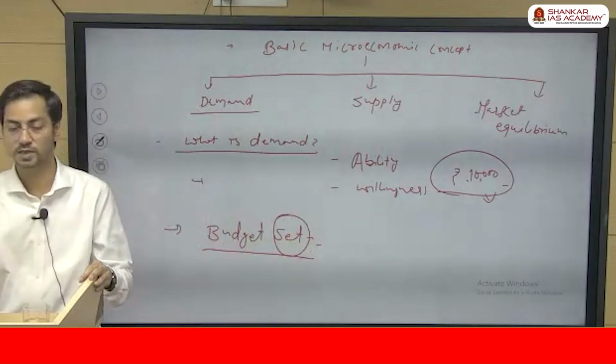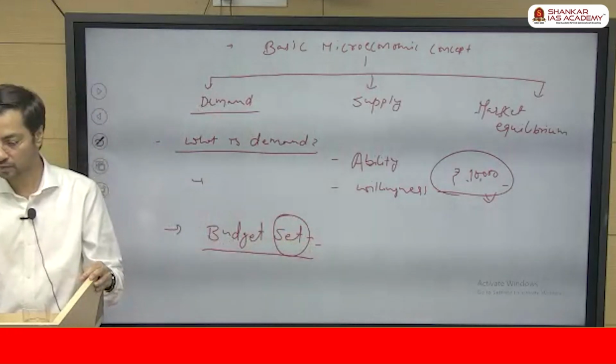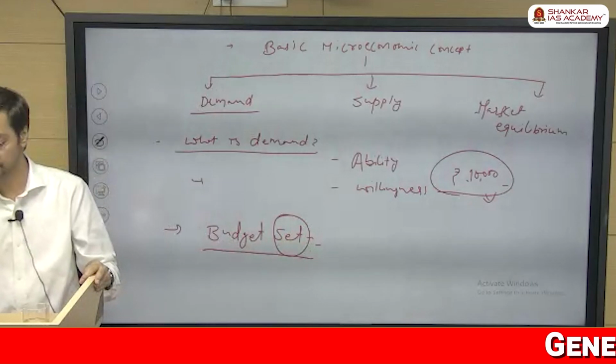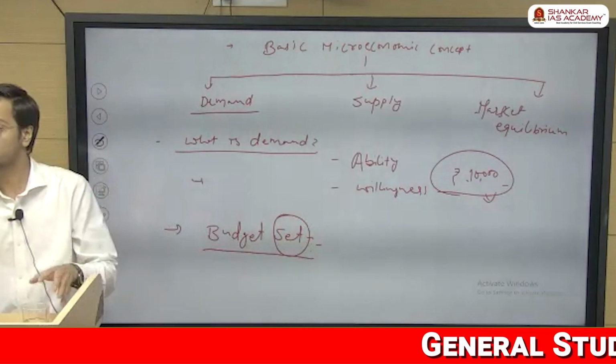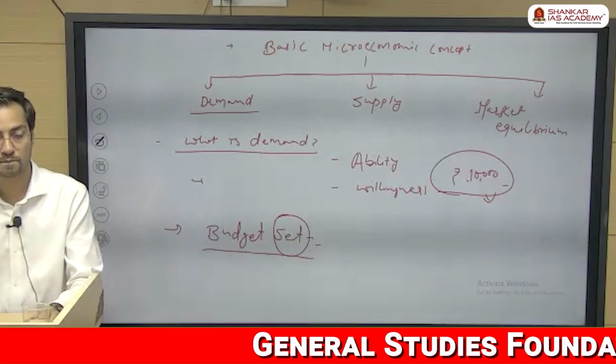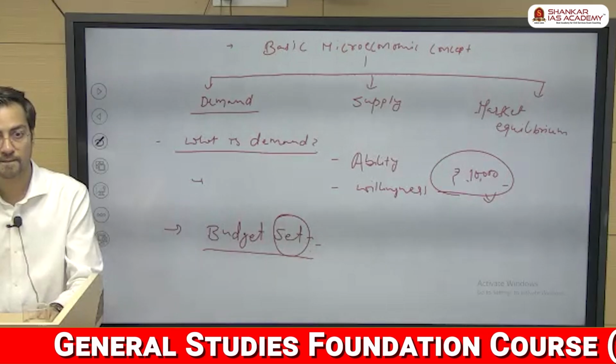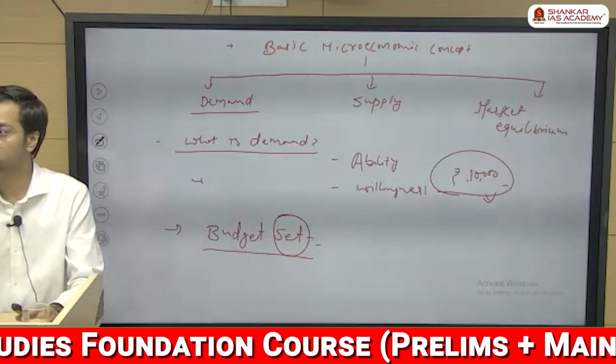So what is the meaning of the term? So write down what is budget set.